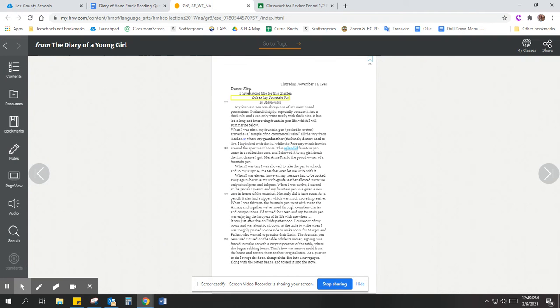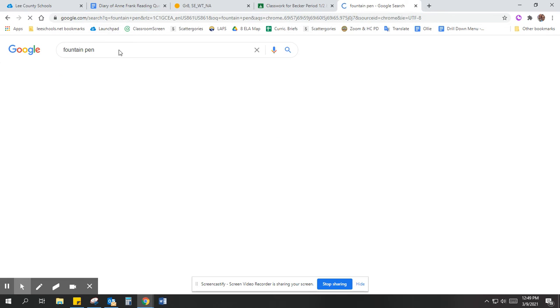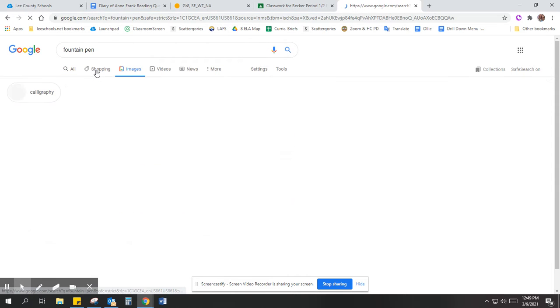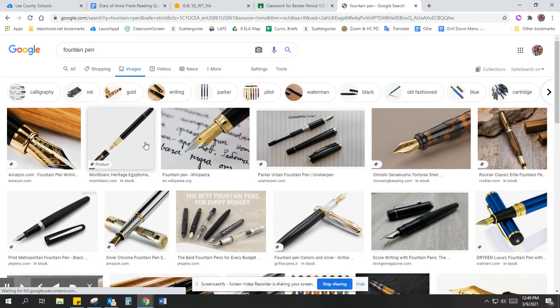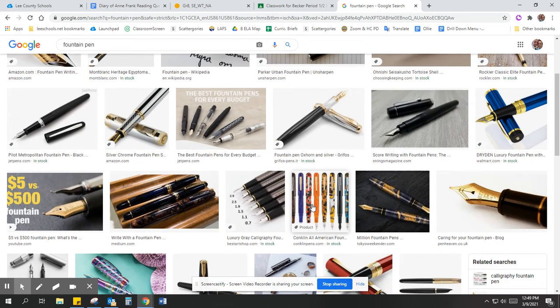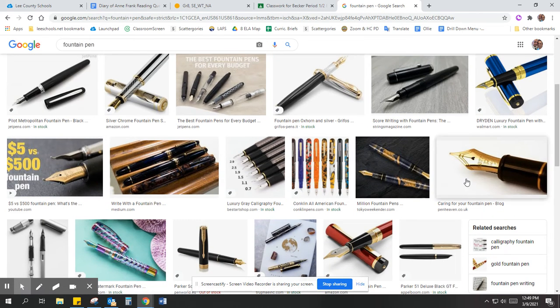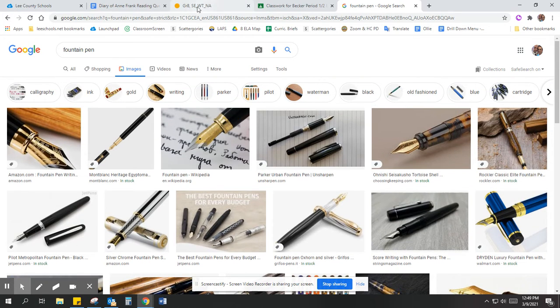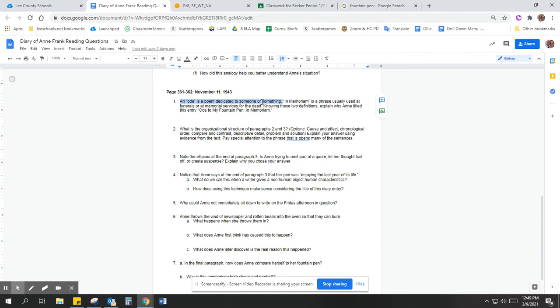Okay, so that tells me that this is kind of strange because she's calling this entry in her diary, this chapter entry, an ode to her fountain pen. So it's in dedication to her fountain pen. That's kind of strange. Let's make sure we know what a fountain pen is. So here are some images of a fountain pen. You can see it just has a different type of ink. It's not like a ballpoint pen like we use today. Ode to her fountain pen. Why would she dedicate a diary entry to her fountain pen?